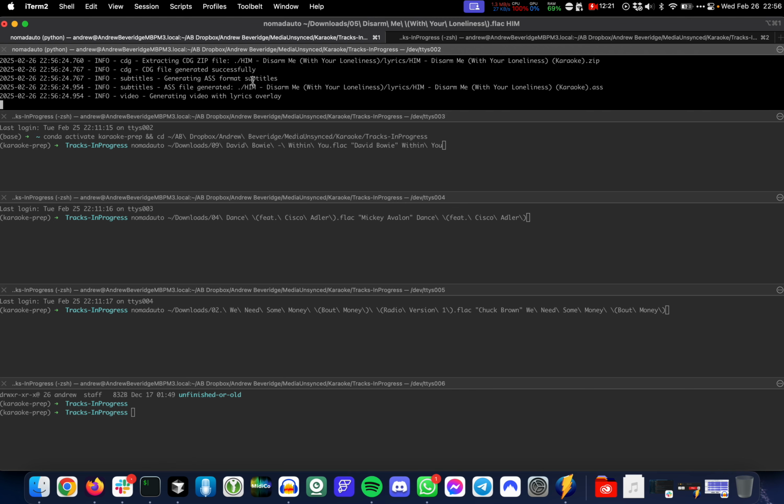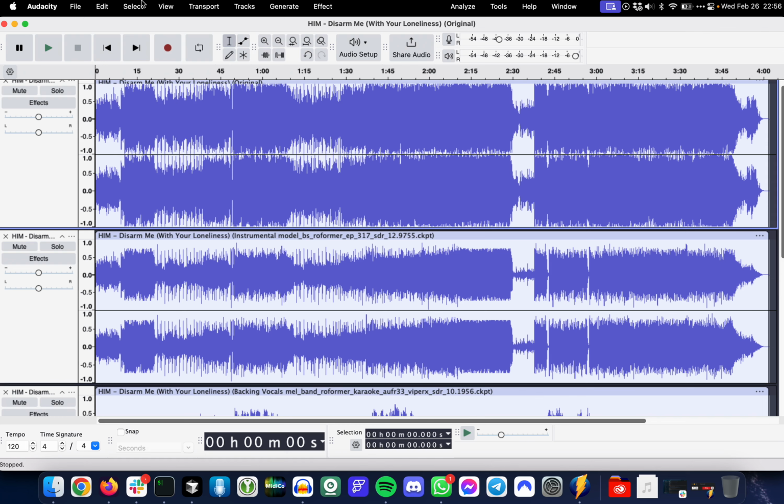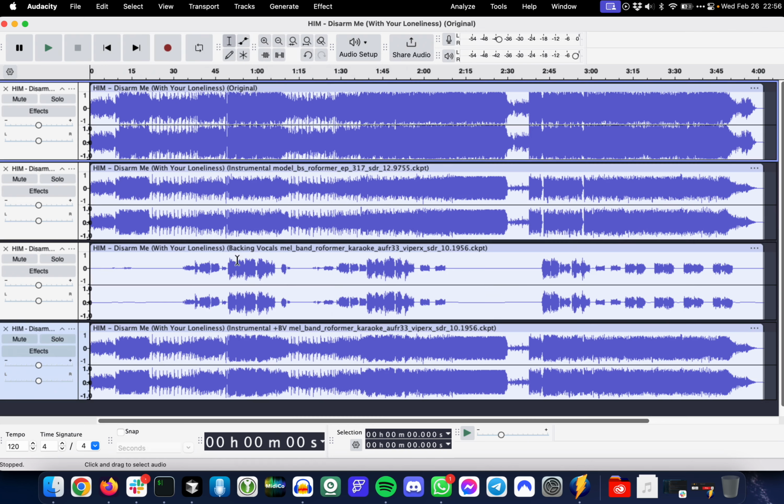But then the second part of this is remuxing that video that just got generated by that synced thing with vocals with the instrumental audio. So I'm just going to pull up Audacity. So this is the output from a couple of different parts of my audio separation process. The first part separates it with one model, which generally always produces a pretty clean instrumental without any vocals at all. And then it takes the vocal part of the separation and separates that using a different model, which is supposed to separate backing vocals, this karaoke one.